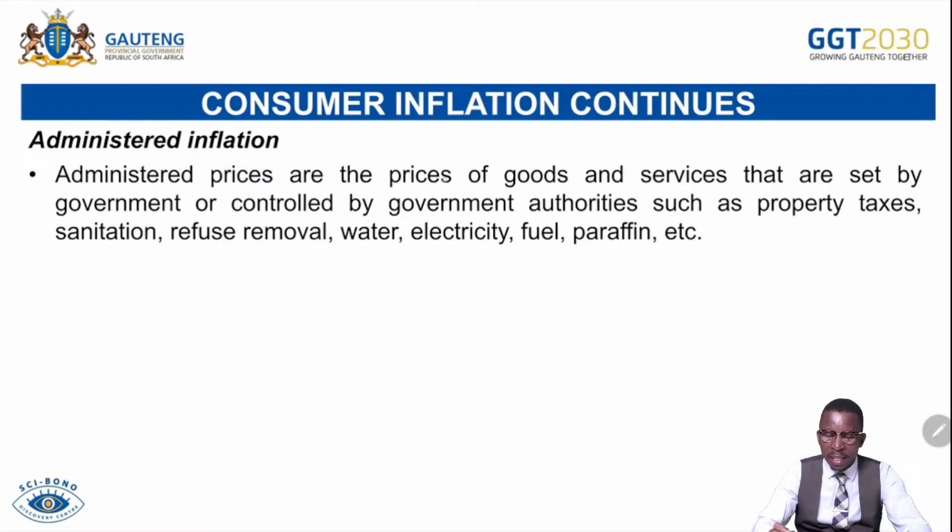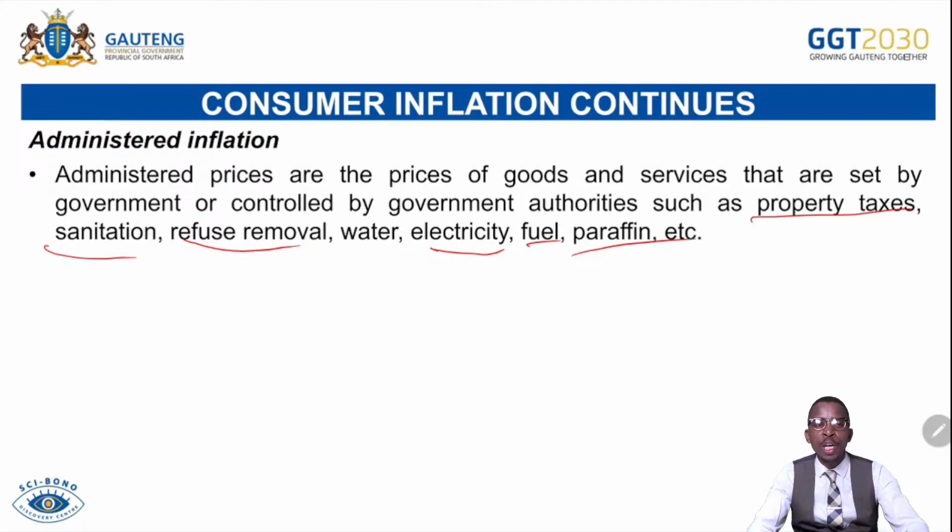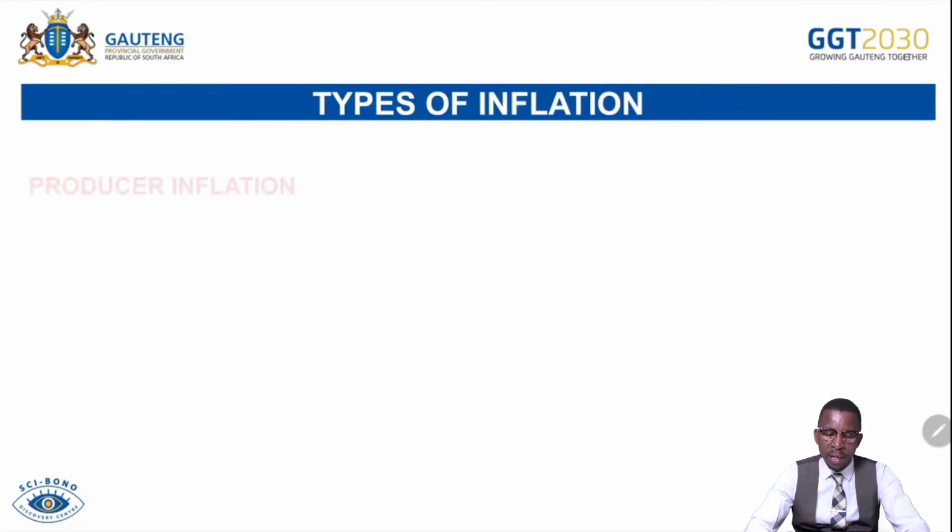Administered prices are prices of goods and services that are set by the government or controlled by government authorities, such as property taxes, sanitation, refuse removal, water, electricity, fuel, and paraffin, etc. Whenever those prices increase, they cause what we call administered inflation, because these prices are controlled or influenced by government intervention in the market.